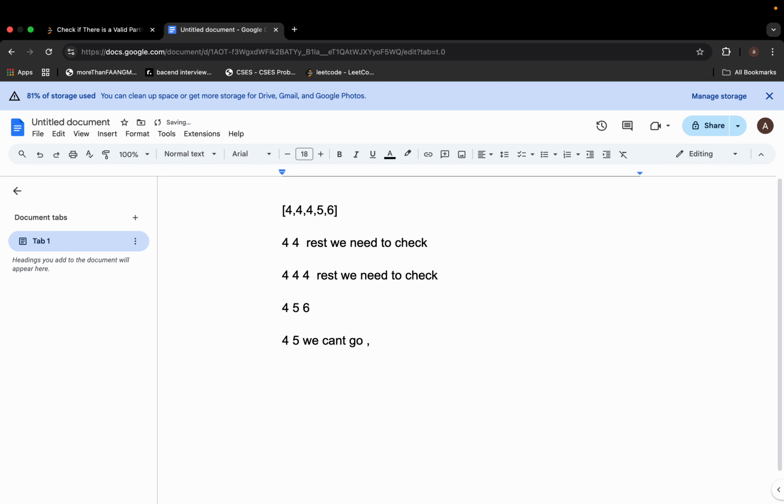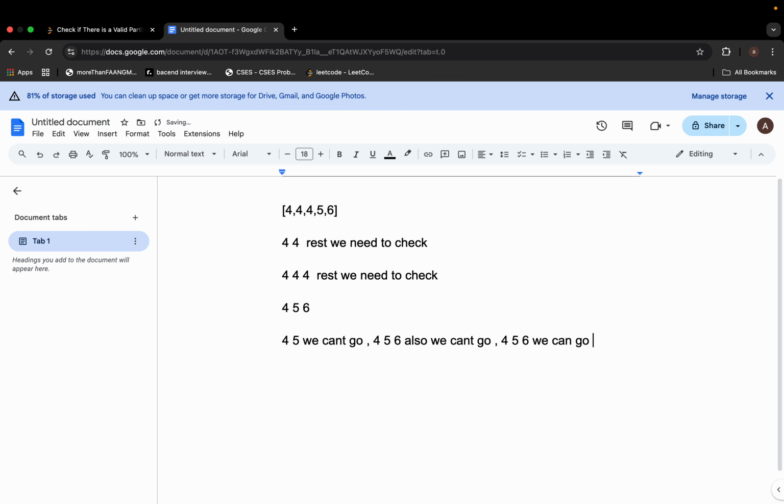Let's check the second way, 4 4 4. Is it equal? No, we have 4 5 6, so we can't go. Now for the third way, we have difference 5 minus 4 is 1, 6 minus 5 is 1, so 4 5 6 we can go.